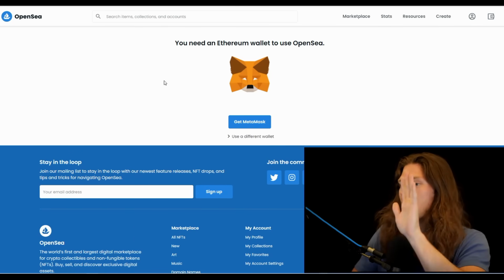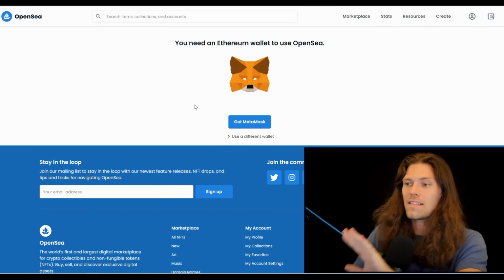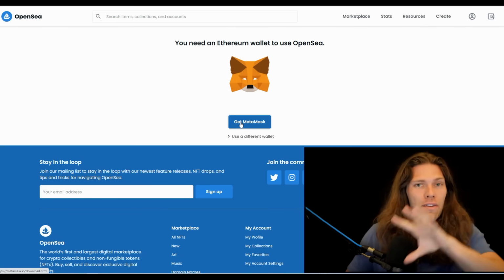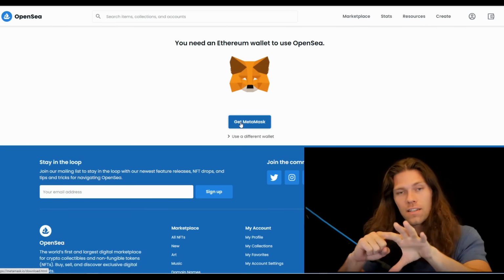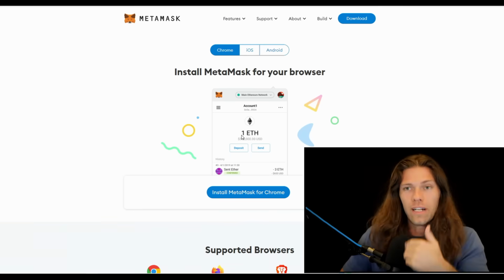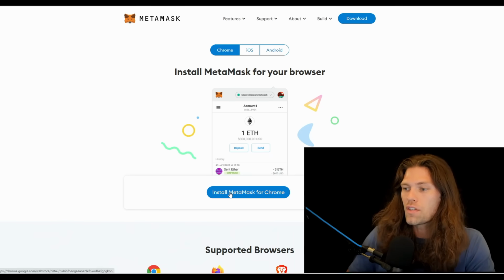Now this says you need an Ethereum wallet to use OpenSea. It says get Metamask. You can use one of these other wallets here, but frankly, Metamask is the easiest. You need to first set up Metamask, fund that wallet, and then you can do your buying and selling. So we need to first get Metamask. So you install this to Chrome.